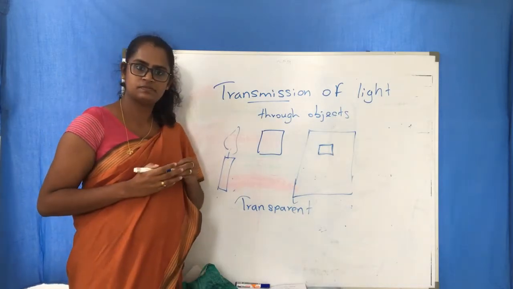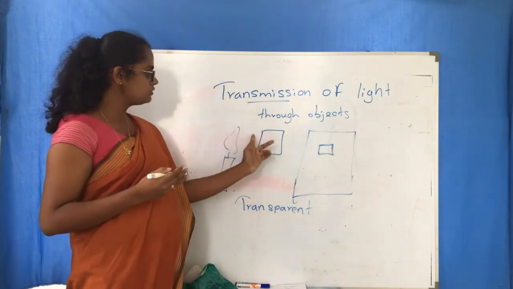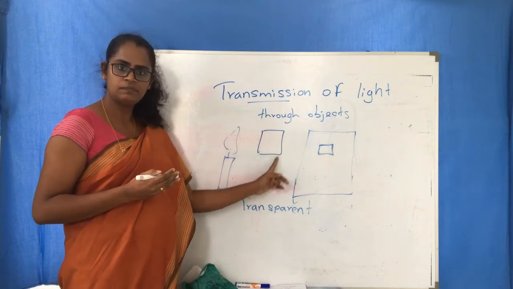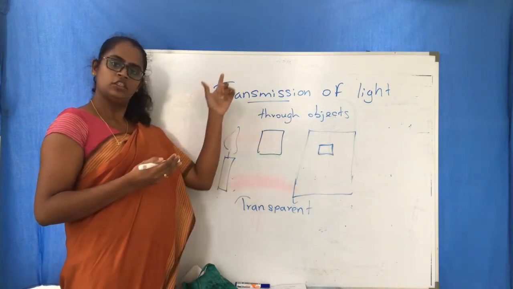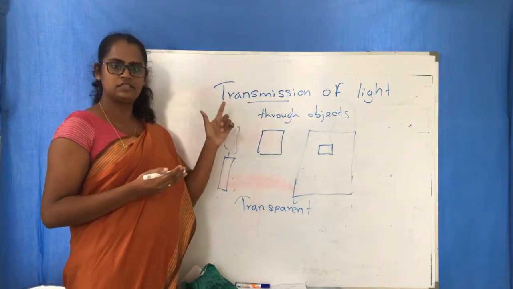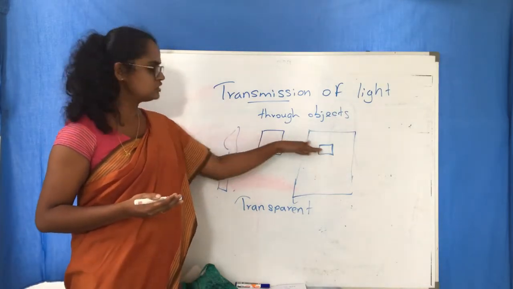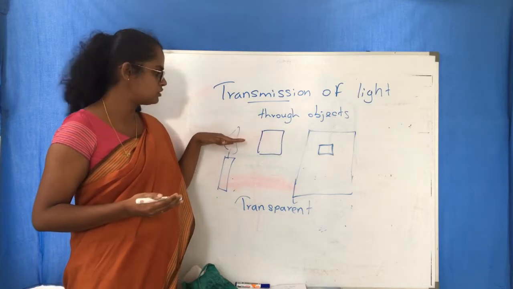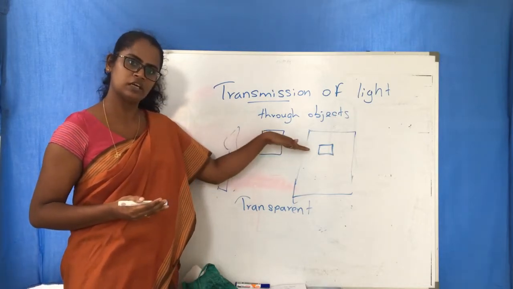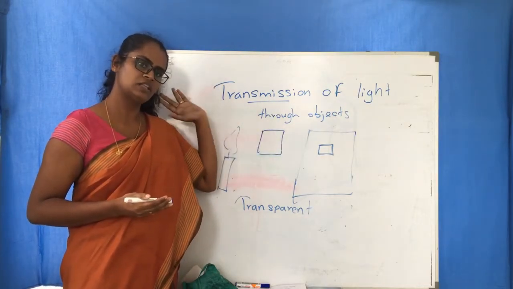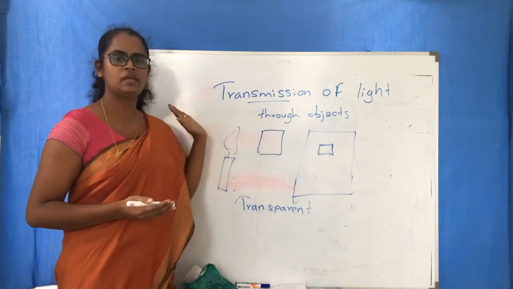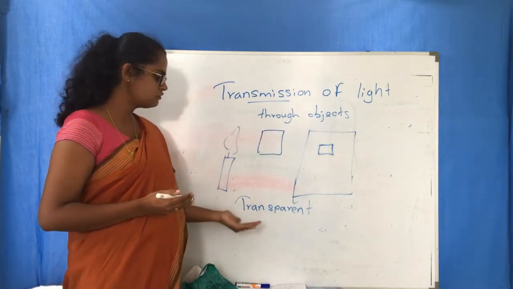Transparent objects. When we keep a transparent object here, we can see both the flame and the light, because the light transmits well through this. Light transmits well, with no barriers. Okay, that is the first group.